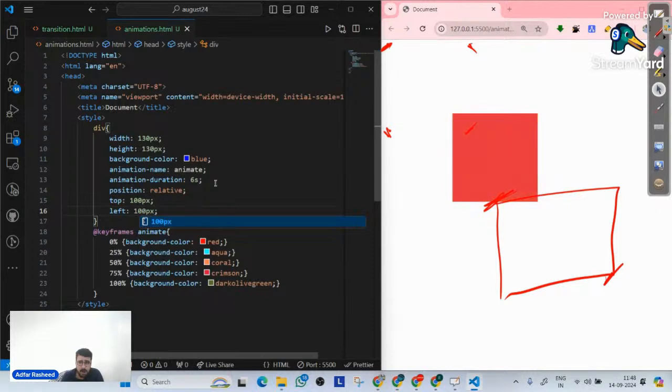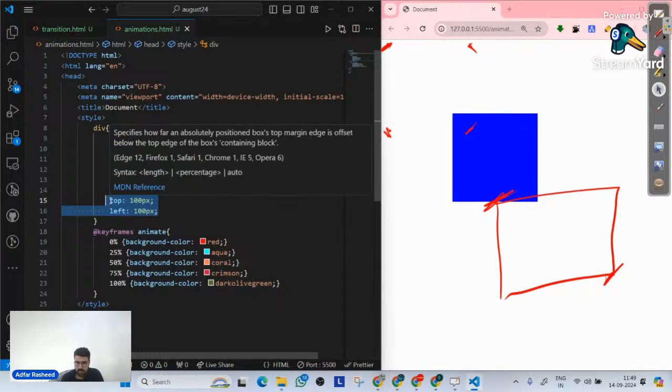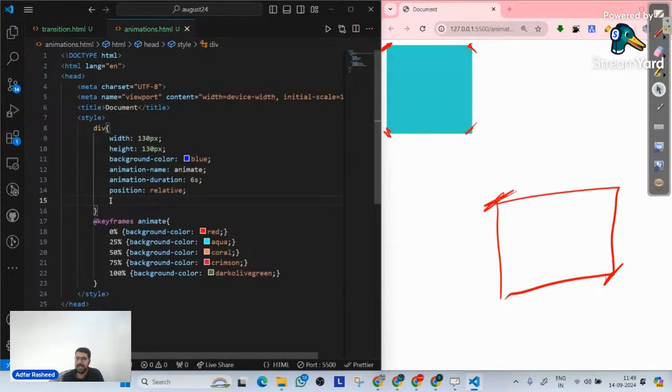No, not border, not margin. I will implement position relative. That's it. Because my question was, how can we change the position of an element, not the layout of an element? Position. Always listen to the question. So top 100 pixel, left 100 pixel. We got it. But we don't want it to be implemented directly on the element. We want this top and left implemented via animation.